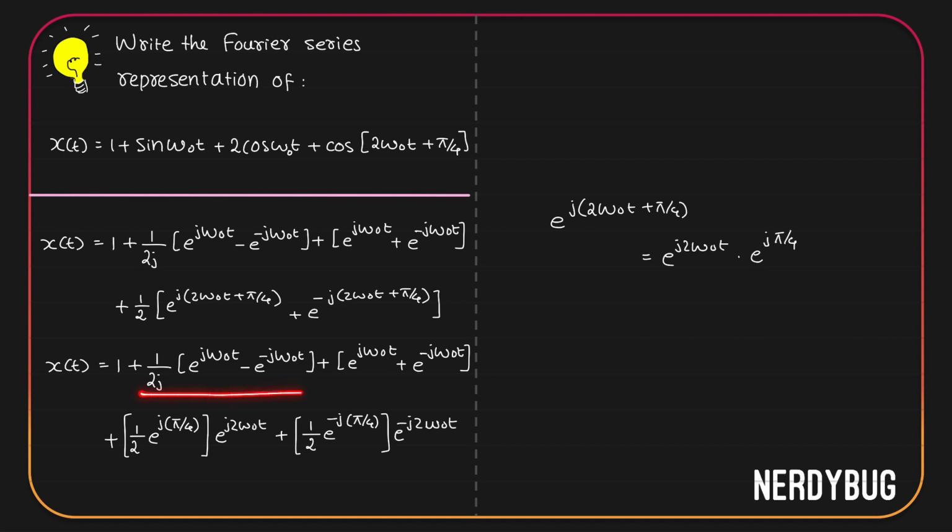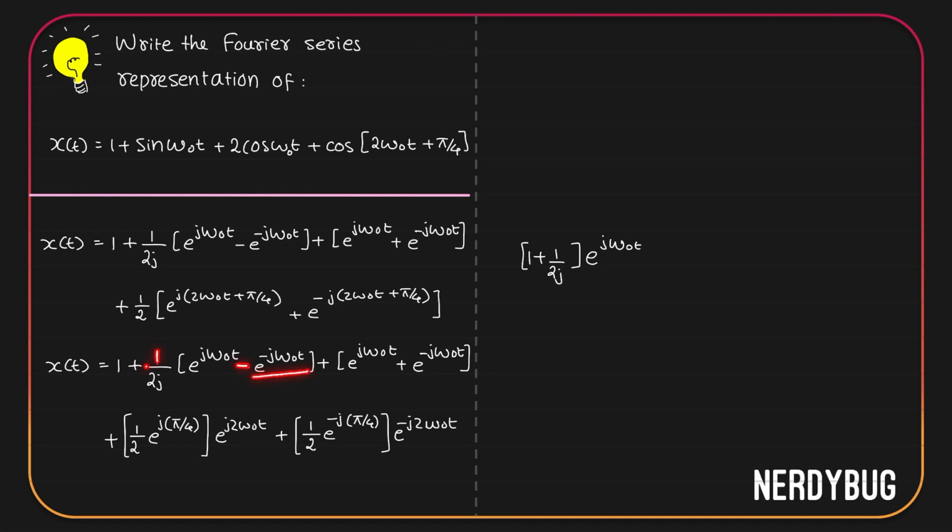Now over here we can do something. e raised to j omega naught t has coefficient 1 by 2j here. It has coefficient 1 here. If we put them together, we can see that e raised to j omega naught t has coefficient 1 plus 1 by 2j. Similarly, we have e raised to minus j omega naught t here.